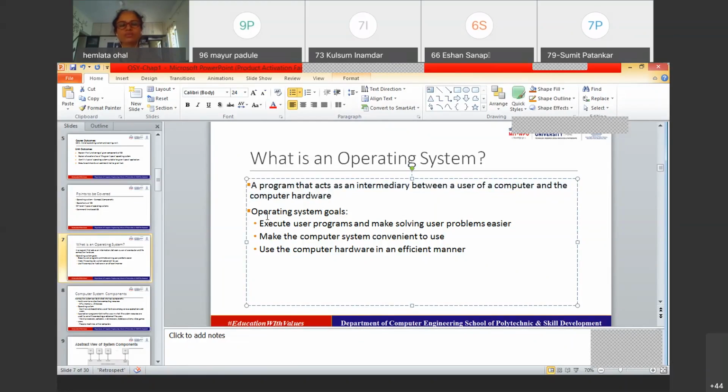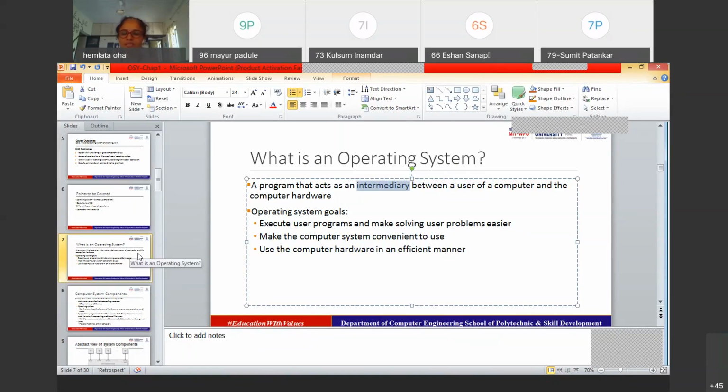And now what are the different goals of the operating system? So these three are the different goals of the operating system: execute user programs, make the computer system convenient to use, use the computer hardware in an efficient manner, and so on. Now let us elaborate these technical matters. So as per the definition, the operating system is an intermediary between the user of the computer and the computer hardware, right?